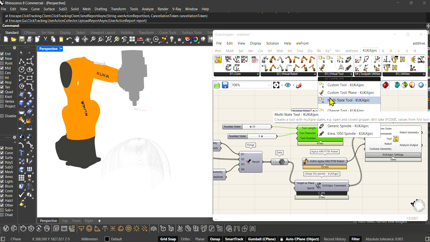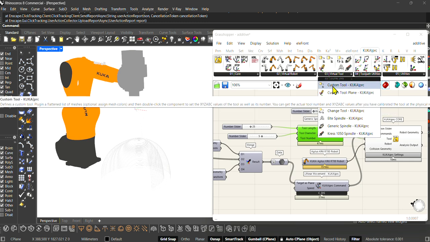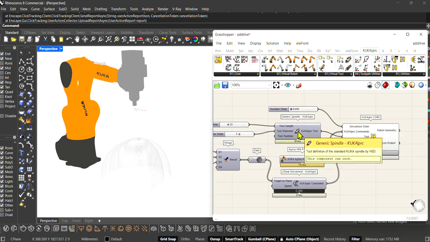And also most of the people use a custom device, and based on the device that they use, they create a mesh and use the custom tool to do their job. But I just use the generic option that we have by the Kuka PRC software.